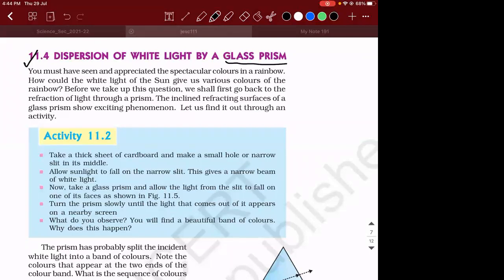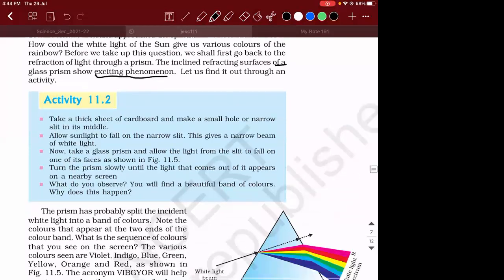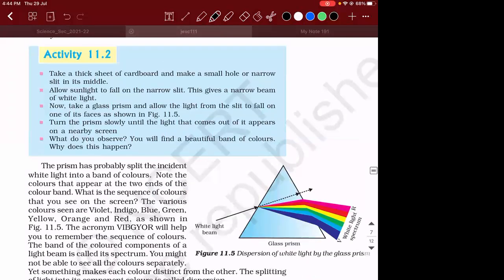Okay, they have given some example. You might have seen and appreciated the spectacular colors in the rainbow. How could the white light of the sun give us various colors of the rainbow? Before we take up the question, we shall go back to the refraction of light through a prism. The inclined refracting surfaces of a glass prism show an exciting phenomenon. Phenomenon is, as I told you, something that you can see. Let us find through an activity. So let's see if we can understand what they're trying to say.